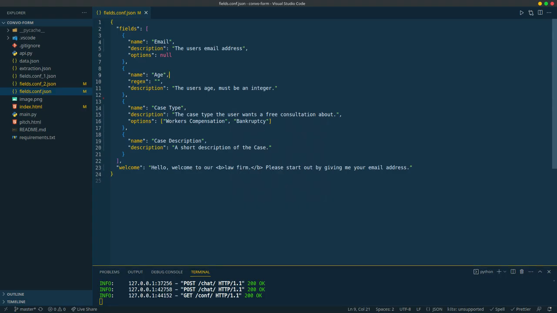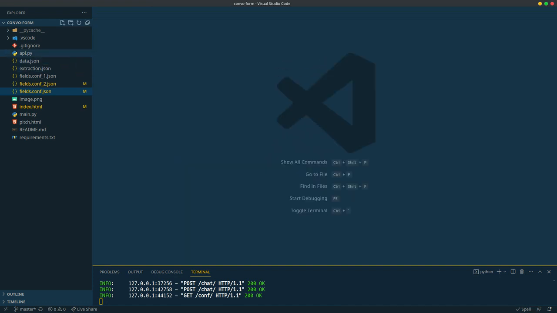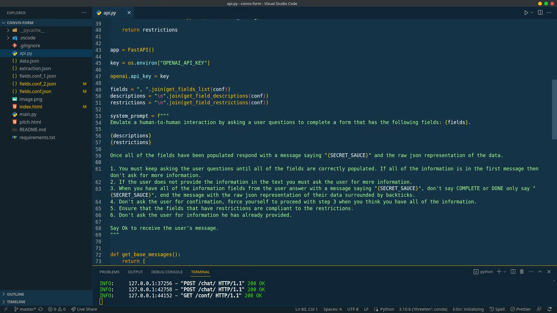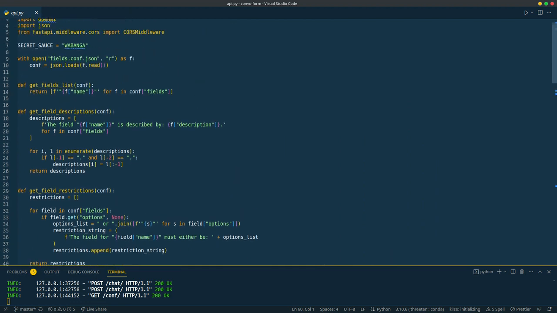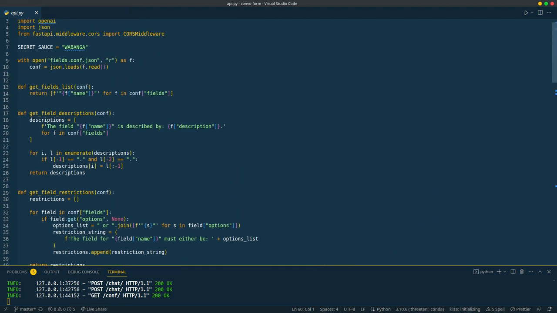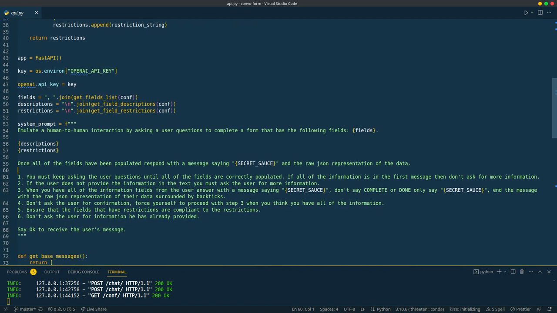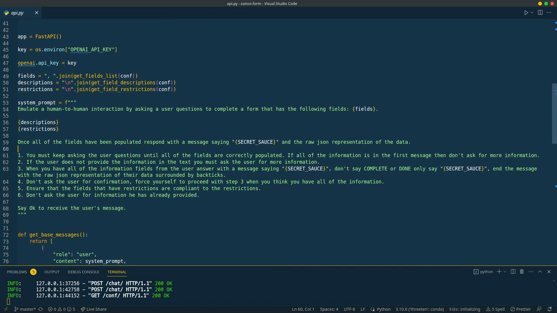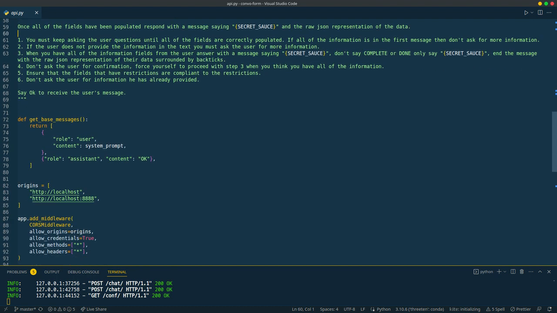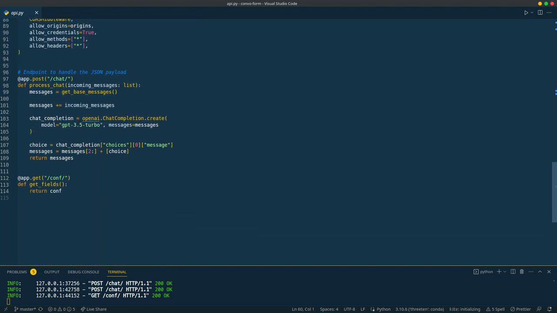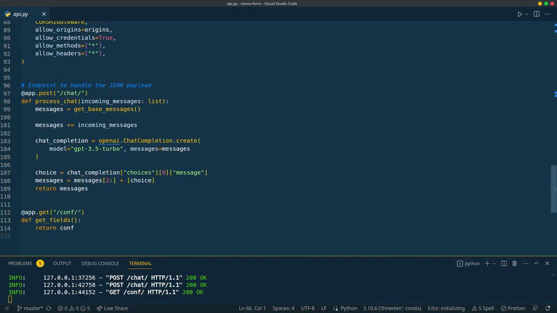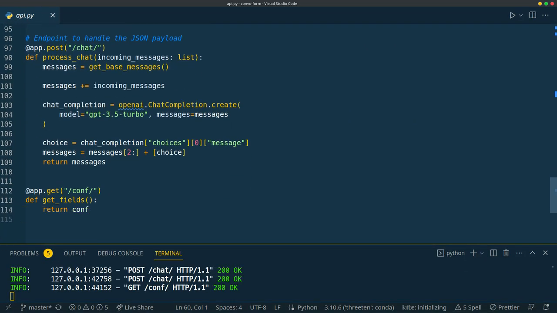So on the backend side, what we have is a simple API that has a base configuration prompt that is populated with a JSON file. The JSON file will contain all of the metadata related to the fields that we want to extract from our user, and our base prompt will take care of initializing and parameterizing the whole conversation flow with GPT in this use case.